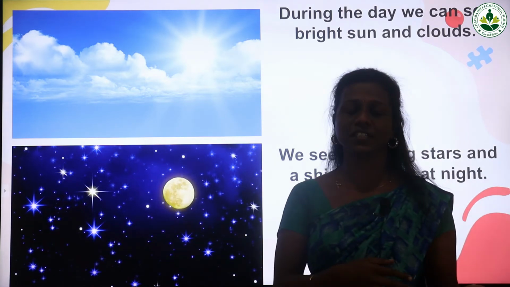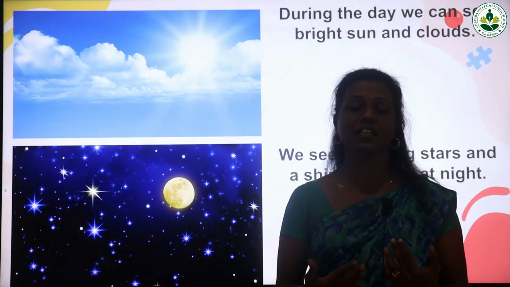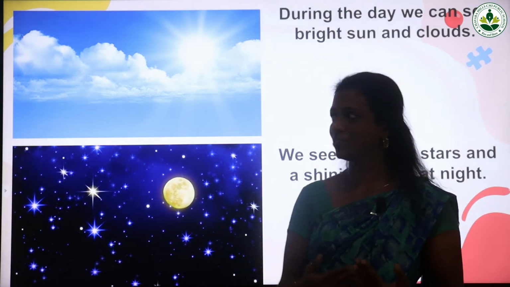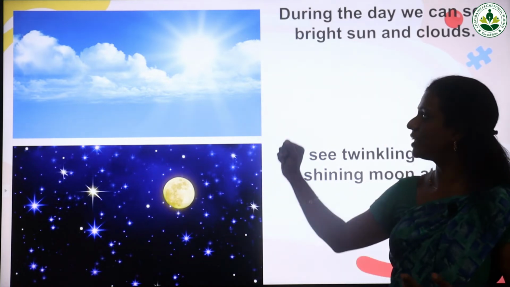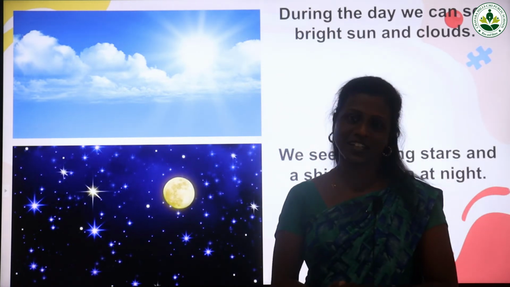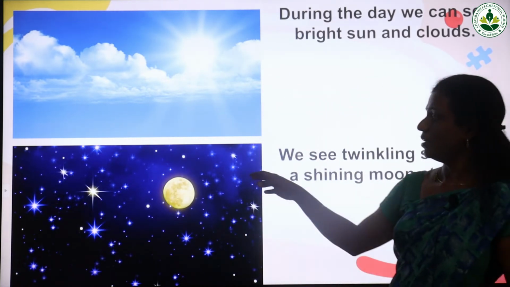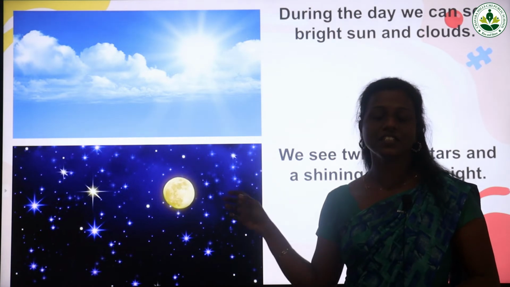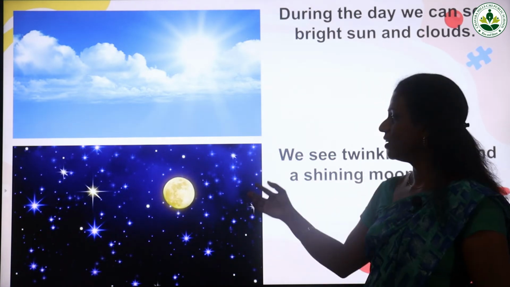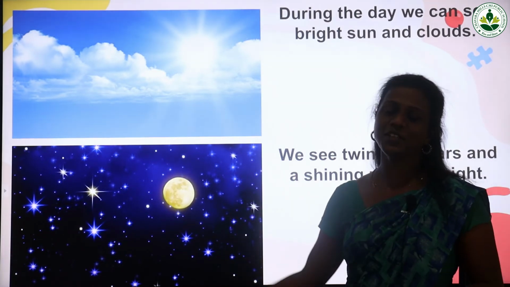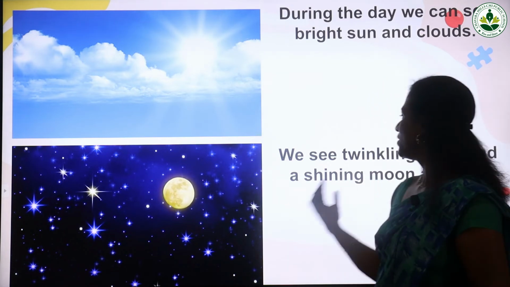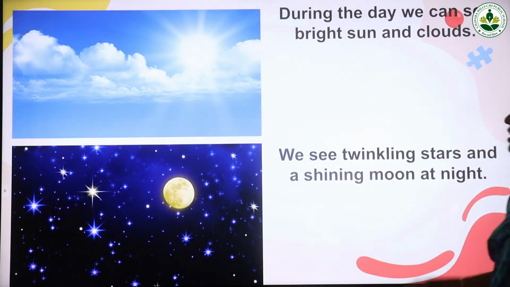We studied in the weathers, at that time we studied sunny day, windy day, rainy day, etc. So during a normal day we can see the sun and also the clouds. Then in the night time what can we see in the sky? We can see the stars and the beautiful moon. So we see twinkling stars and a shining moon at night.